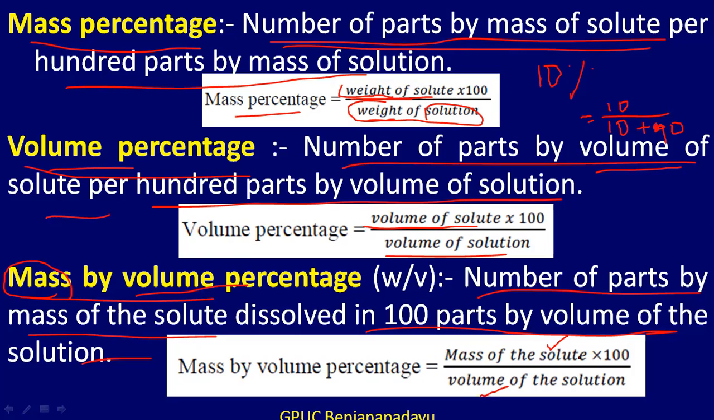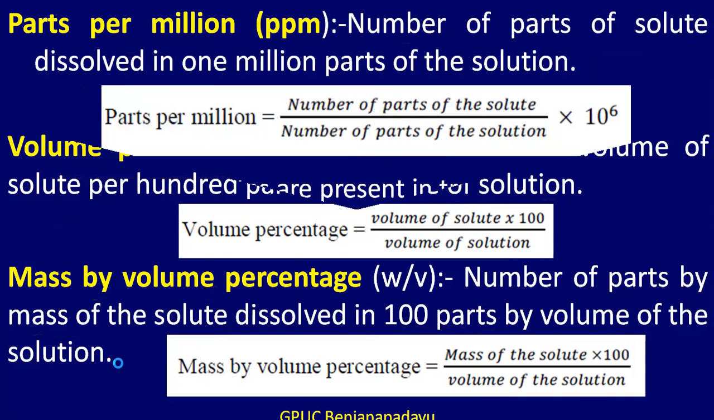into 100. Clear? So mass percentage, it is the number of parts by mass of the solute per 100 parts by mass of the solution. Volume percentage, it is the number of parts by volume of the solute per 100 parts by volume of solution. Next, mass by volume percentage, it is the number of parts by mass of the solute dissolved in 100 parts by volume of the solution.